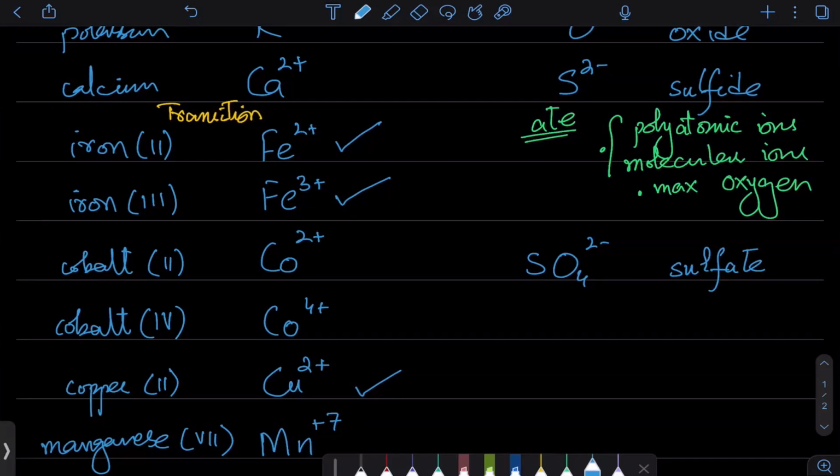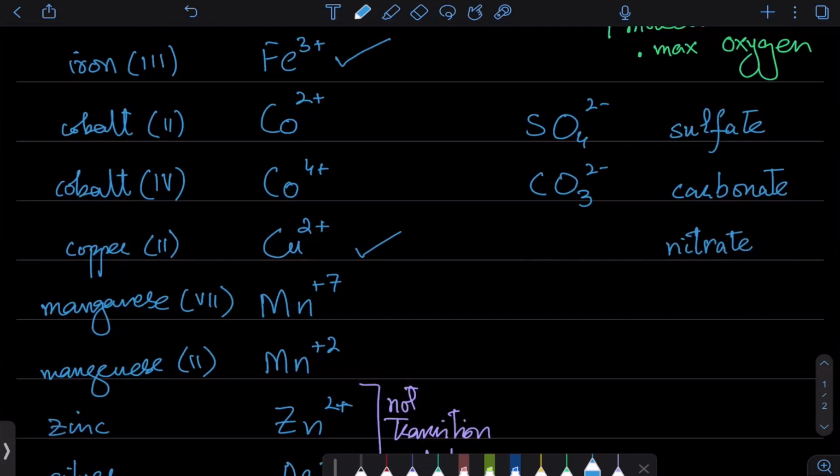Similarly, you can have carbonate. Carbon can make maximum 4 bonds. तो वो 3 oxygen के साथ वो बनाता है. And get carbonate. Similarly, you can get nitrate, which is NO3 with 1 negative, and you can get phosphate, which is PO4 3 negative. Now these are the ones that you need to remember. There are 7 molecular ions which you need to remember, and these are 4 of them, and they all have ATE at the end of their name.